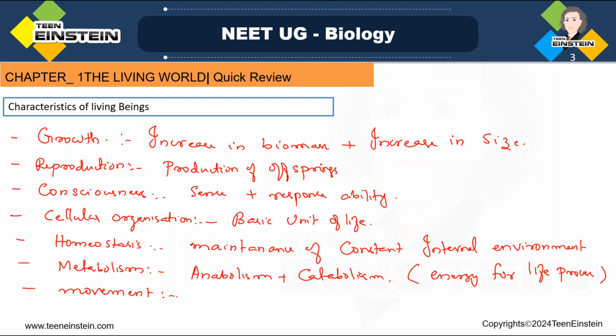In locomotion, in animals you can see that it is changing the position, moving from one place to another place. Movement is seen in plants, but in animals you can see it very clearly, which is locomotion, changing from one location to another. So in animals, that characteristic feature of movement is very clear, right?